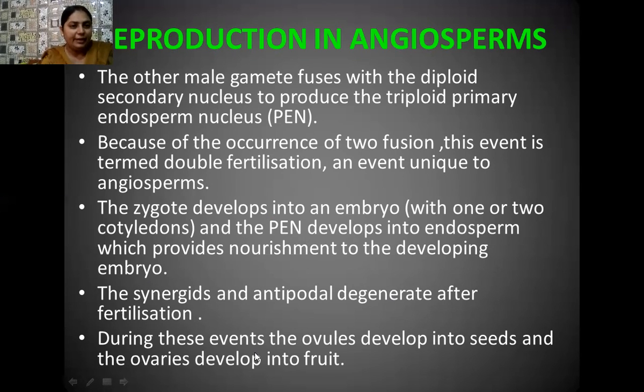During these events, the ovules develop into seeds and the ovaries develop into fruits. So the main thing is that these seeds, which are actually the ovules, are covered by the fruit, or the wall of the ovary. That's why angiosperms have seeds which are covered by a fruit.